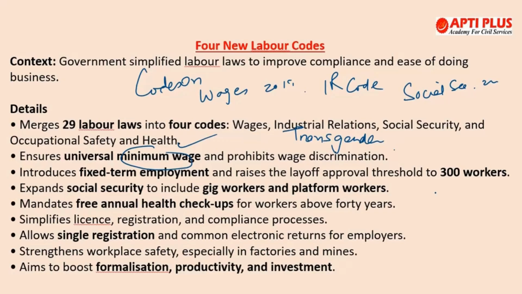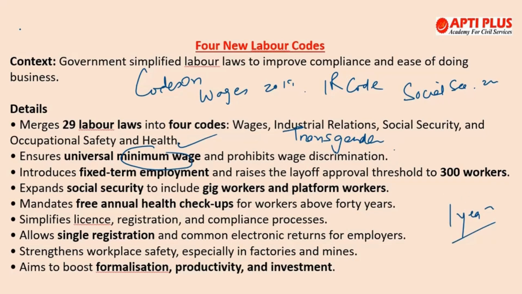Now, if we talk about the Industrial Relations Code of 2020, it subsumes a number of laws like the Trade Union Act, the Industrial Employment Act, Industrial Disputes Act, etc. And if we talk about the provisions, then under this there will be fixed term employment, because workers can be hired on time-bound contracts with the same wages and benefits as permanent staff, and gratuity has to be given after 1 year. Very important to note.